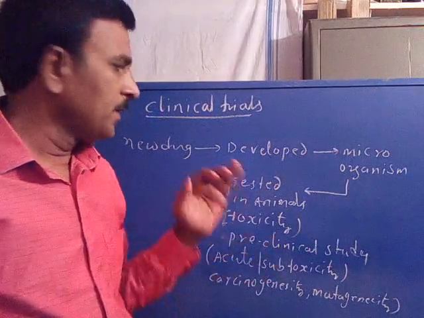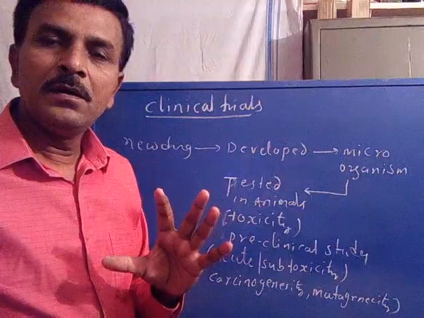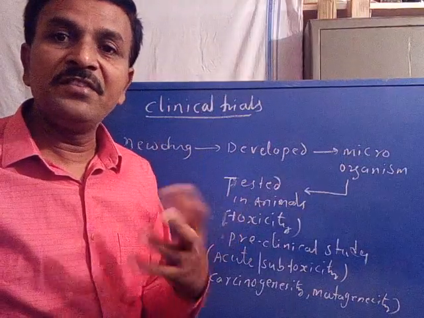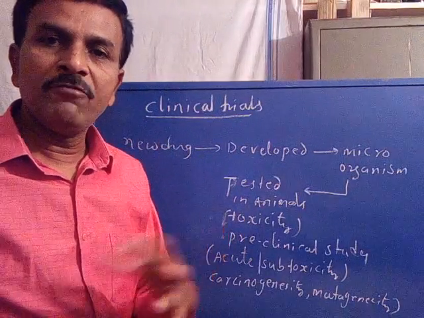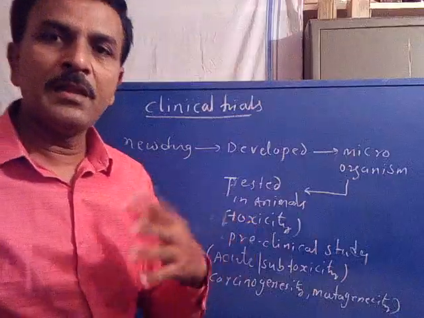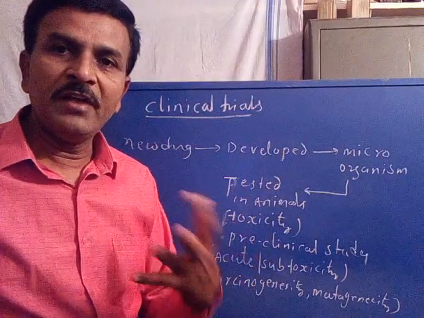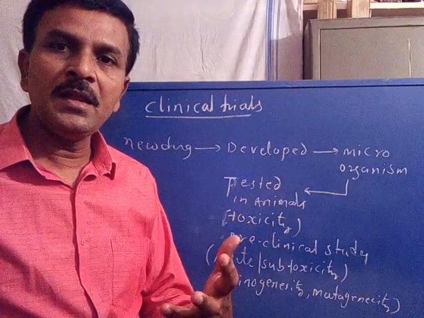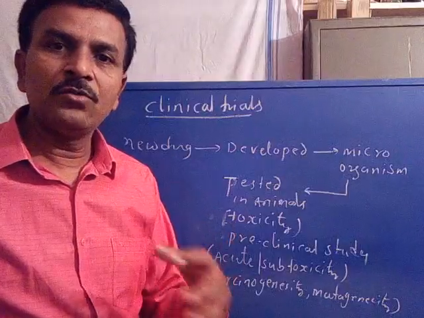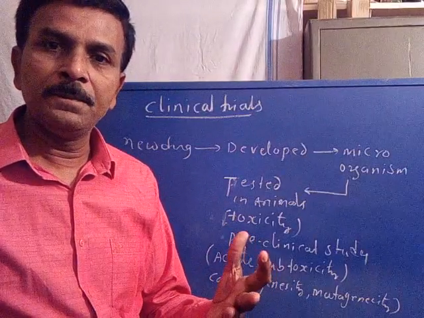Are you following? A new drug, in order to evaluate its safety, is first tested in the animal body to evaluate whether there is any toxicity associated with the new drug.